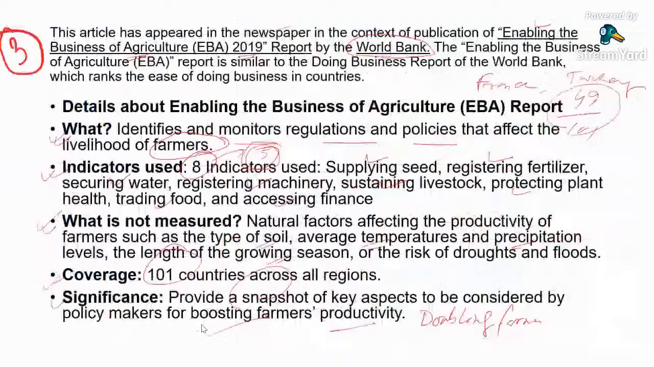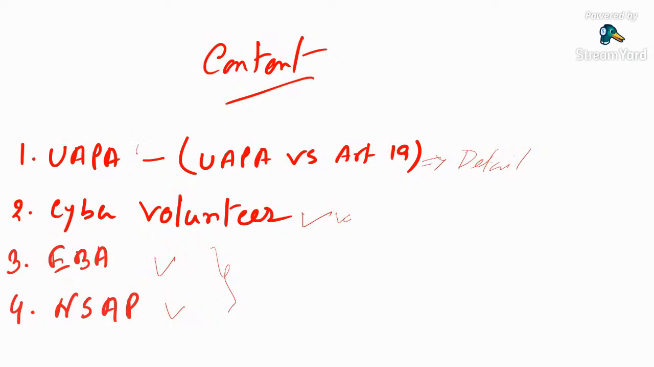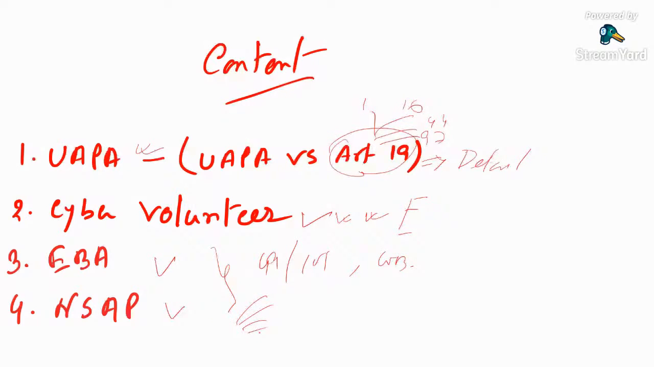So these are the four news for today. We discussed UAPA, that is the important area is Article 19 and several amendments. Total four amendments, the 16th, then 97th and 44th. Cyber volunteer, there are three subtypes. EBA 49 out of 101, and that is by World Bank. The report is by World Bank. And NSAP, there are 5 schemes, and the most important one is Annapurna scheme.